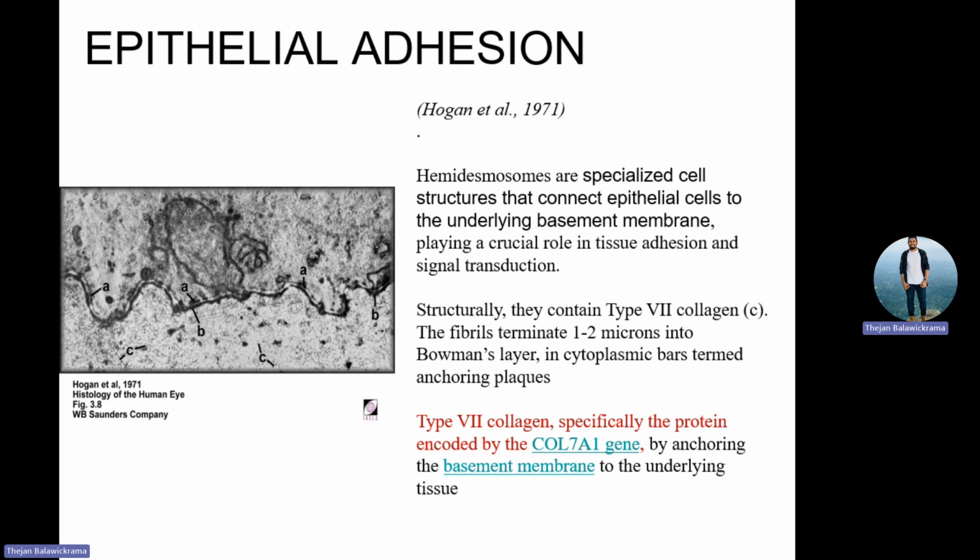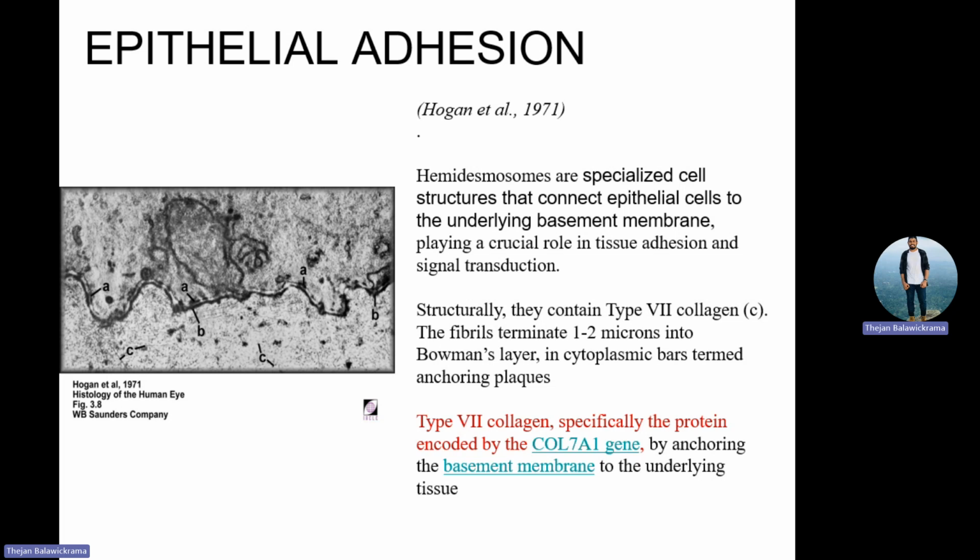What I have done is elaborate the things for your purpose, so you won't get this in the slides. So what are hemidesmosomes? I have mentioned here that hemidesmosomes are connections between cells.